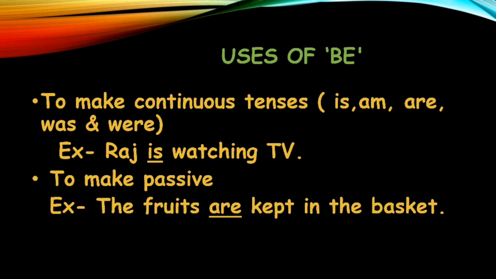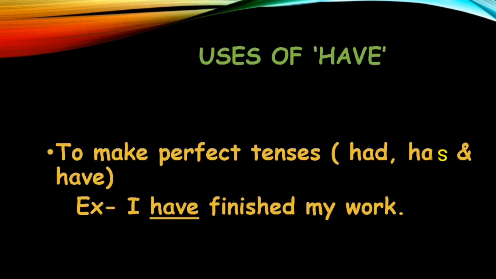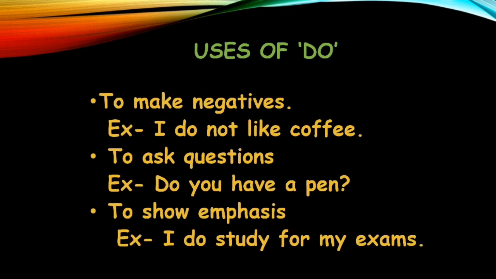Now let's see the uses of have. You all know have is used to make perfect tenses. Now what are the forms of have? Had, have or has. These are the forms of have. Okay. I have finished my work. So it is used to make perfect tense. जब भी आप tenses, when we'll see perfect tenses को make करने में it is being used. Have, right? Now let's see the uses of do.